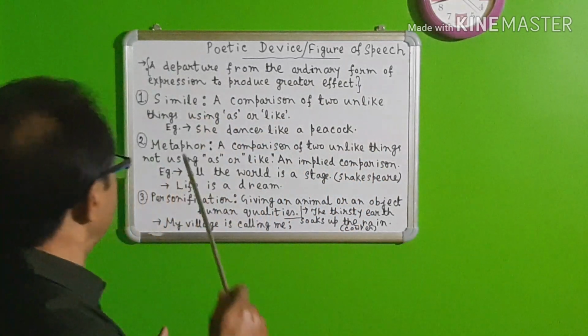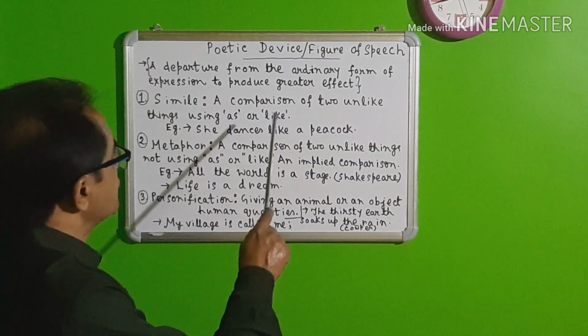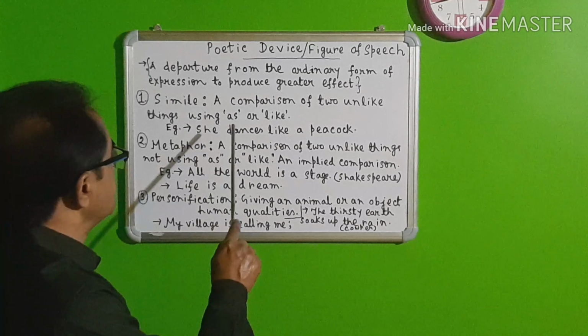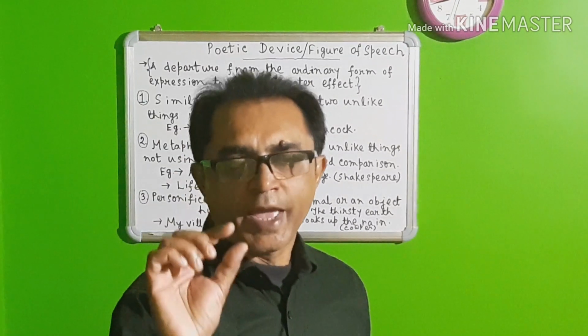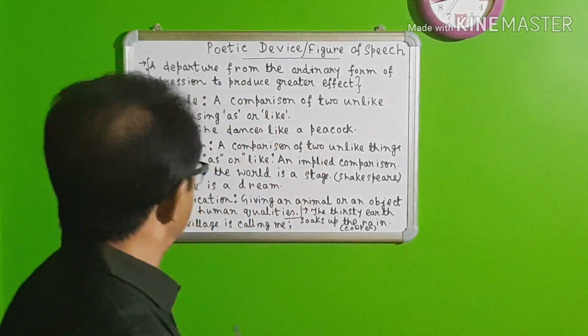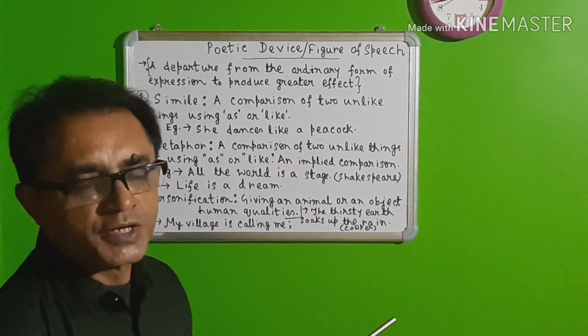Like, first look at simile, S-I-M-I-L-E, simile. What is simile? Simile is a comparison of two unlike things using as or like. When two things are compared with as or like, we call it simile. Look at the example. She dances like a peacock.